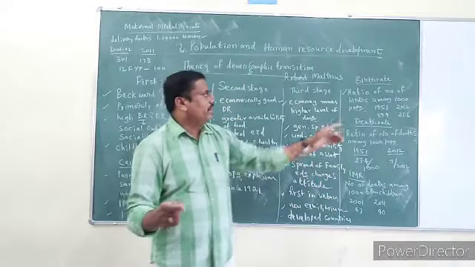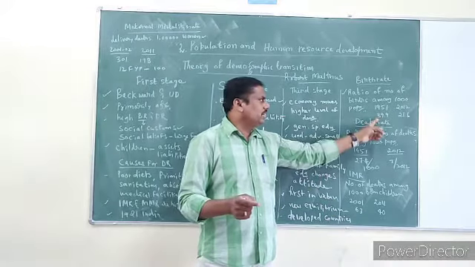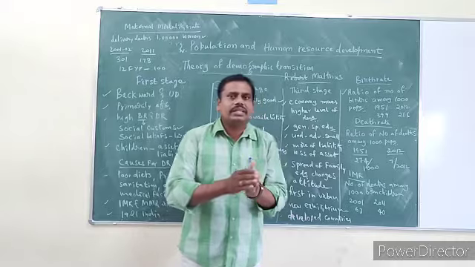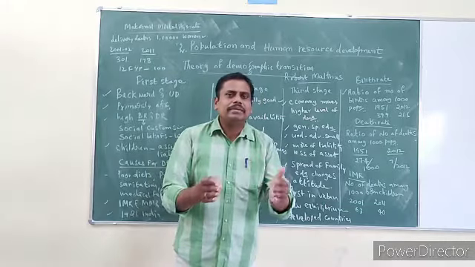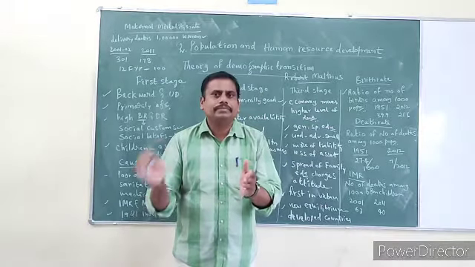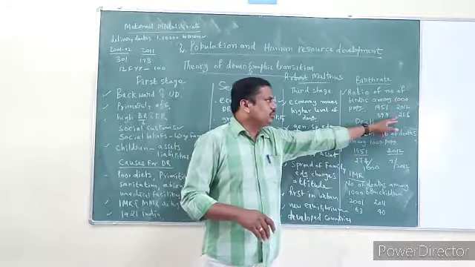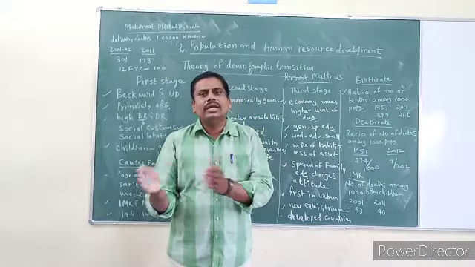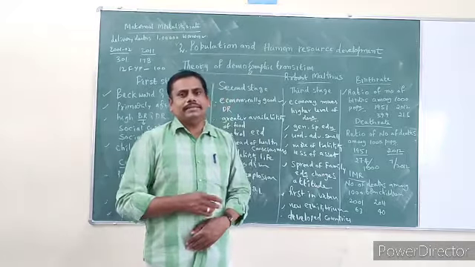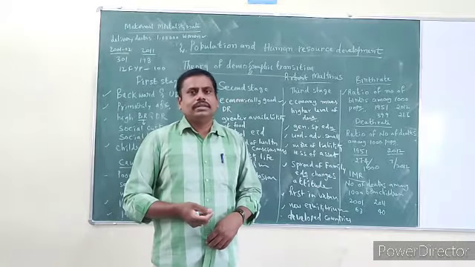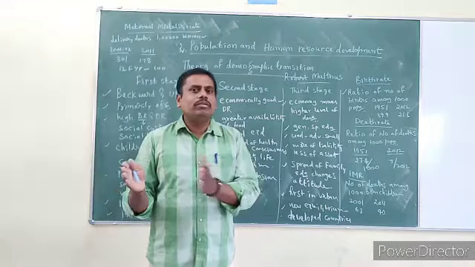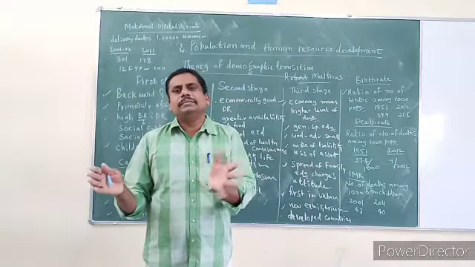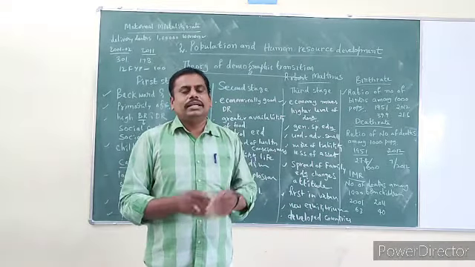So the ratio of the number of births among 1000 population is called birth rate. In 1951, in our country, the birth rate was 39.9. That means for every 1000, 39.9 persons were being added. And in 2012, it is 21.6. That means for every 1000, how many are we adding? 21.6 we are adding newly. Understood? For every 1000 we are adding 21.6 people. That is called birth rate.